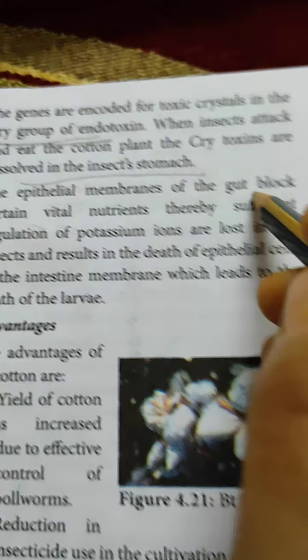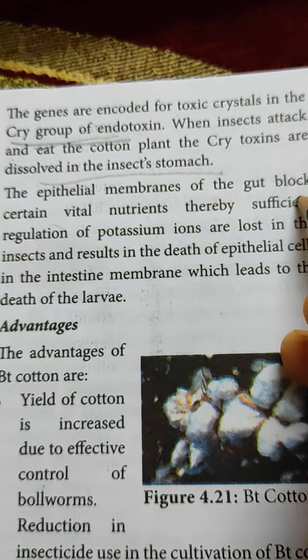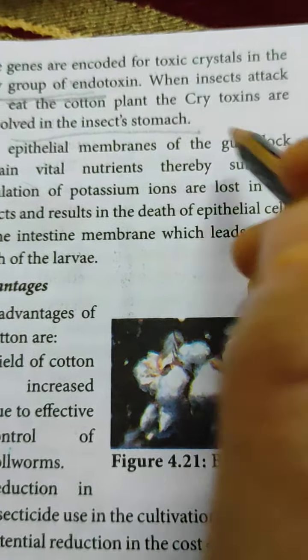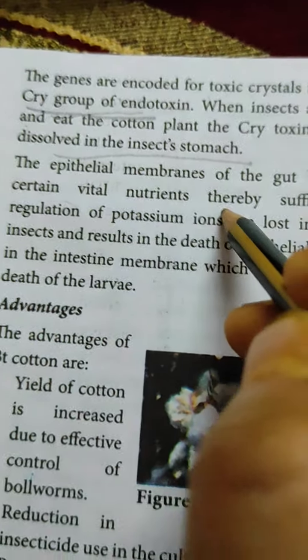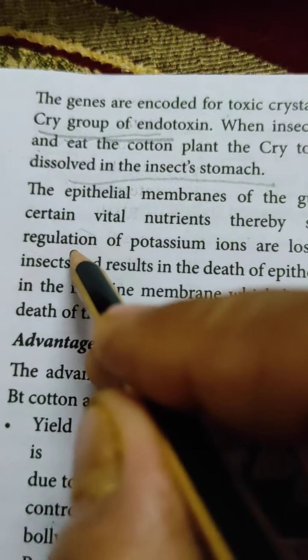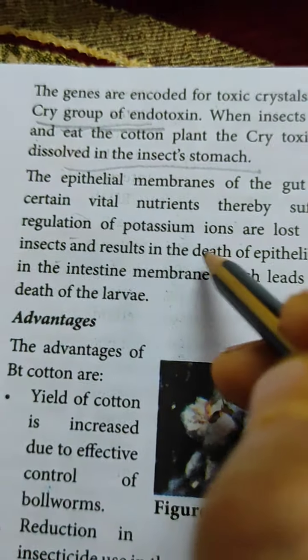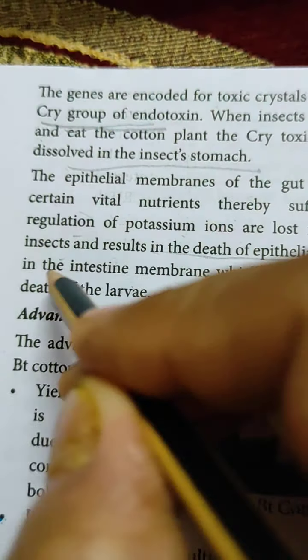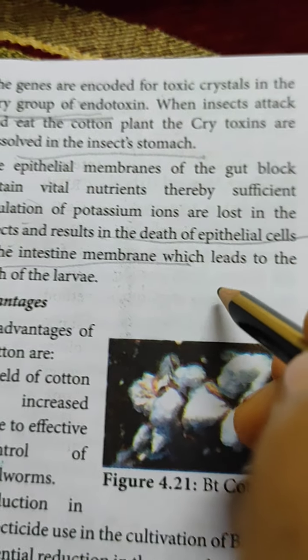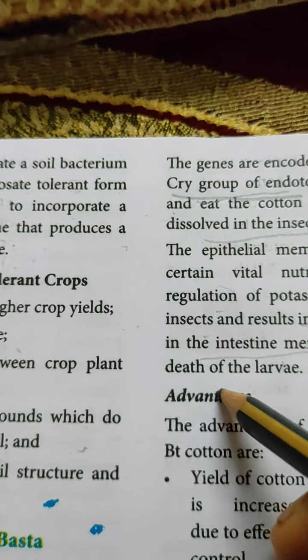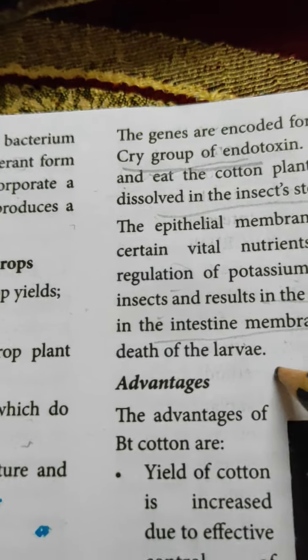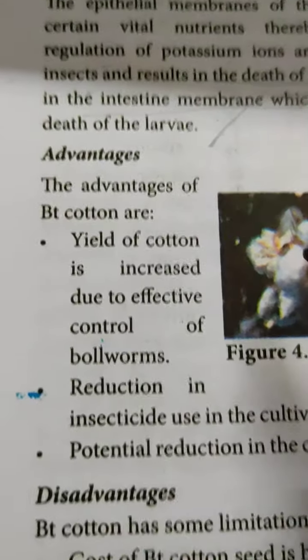The epithelial membranes of the gut, that means the alimentary canal or digestive system, block certain vital nutrients, so regulation of potassium ions is lost. This results in the death of the epithelial cells in the intestine membrane, which leads to the death of the insect larva. What are the advantages?